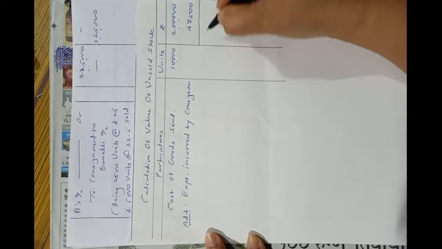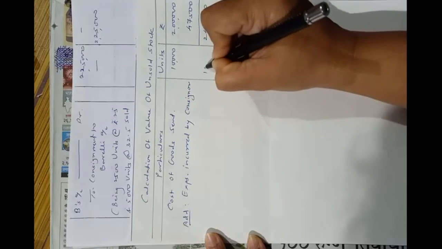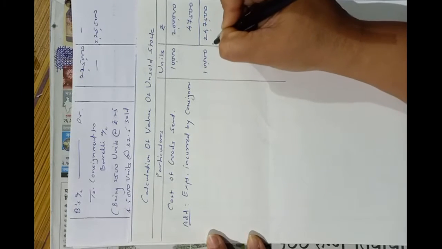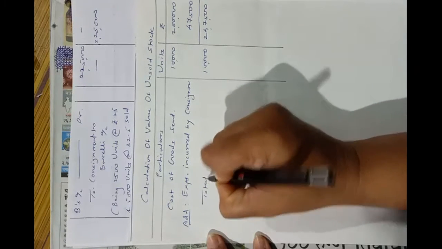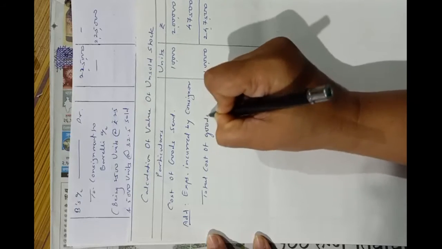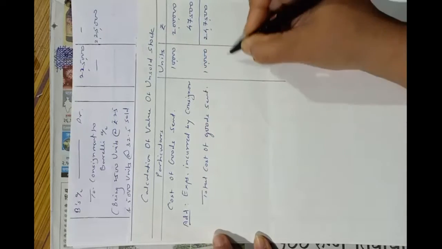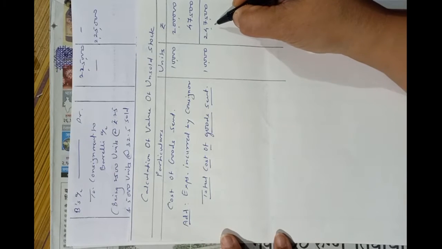So total is 2,47,500 for 10,000 units of goods. This is the total cost of goods sent to the consignee.